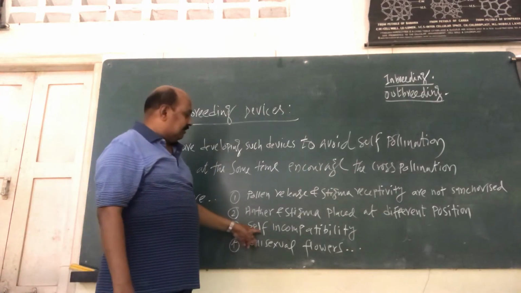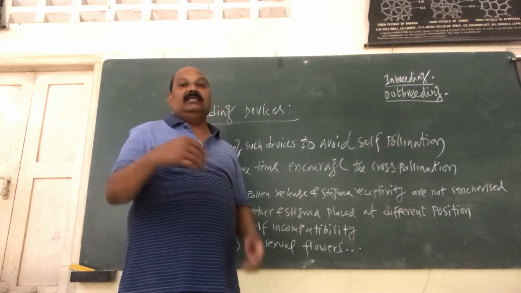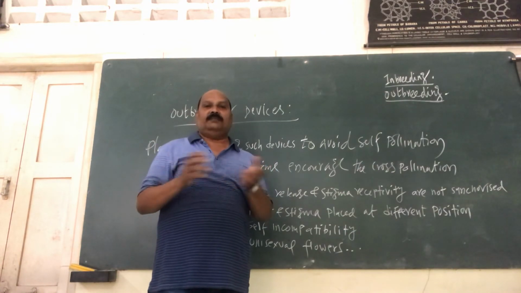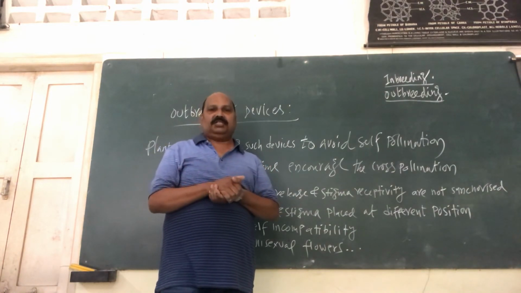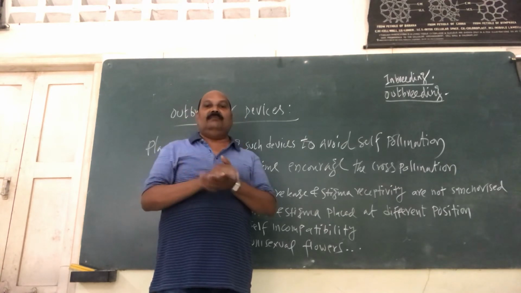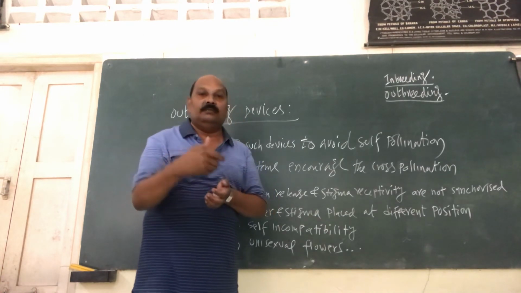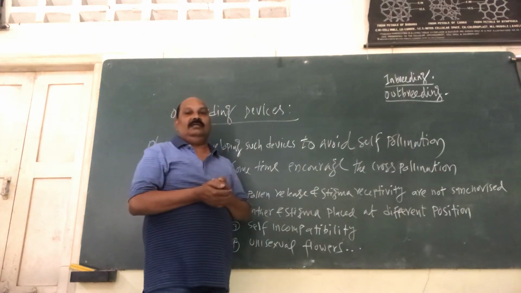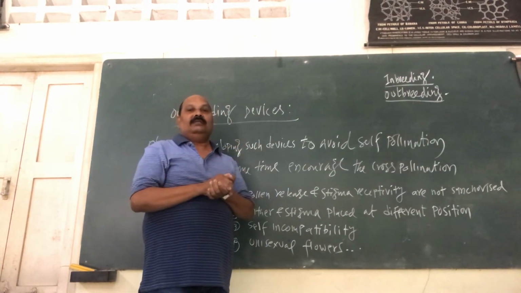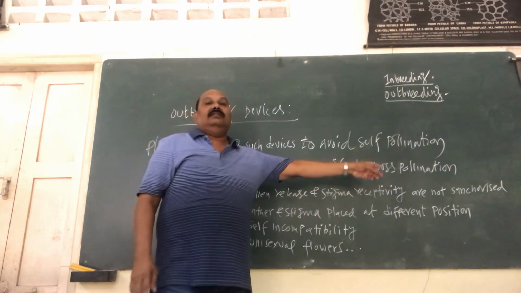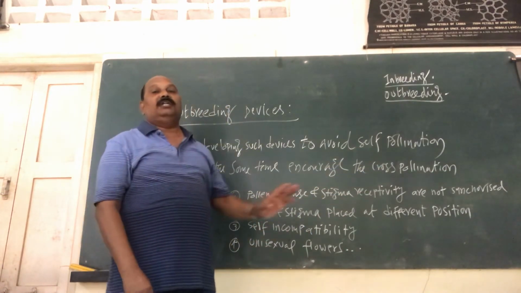Number 3, self-incompatibility. It is an inbuilt mechanism. There are some species of angiosperm plants that develop some kind of chemical interaction. That means the pollen of the same flower or same plant is not able to fuse with the egg of the same group, technically or chemically. What you call self-incompatibility. They are only out for cross-pollination.